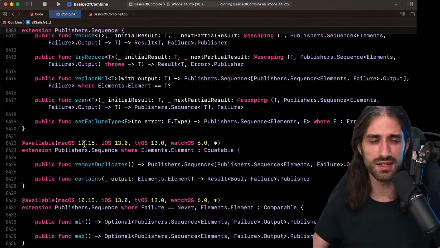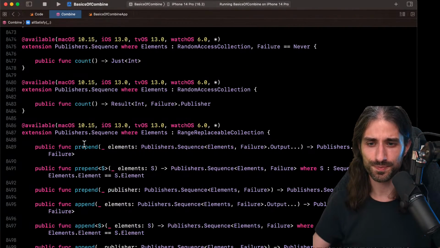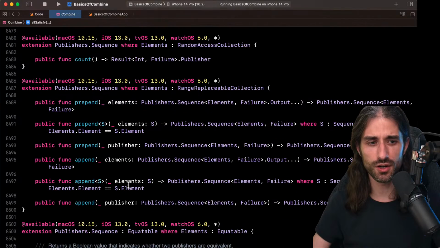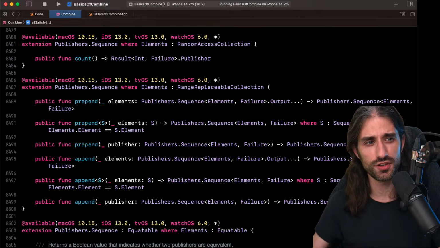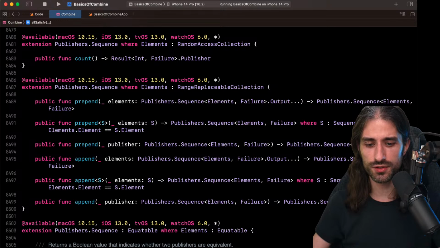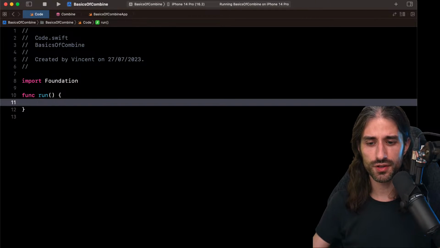This way the API is easy to use for you. Okay, I will stop because we could keep scrolling, and once you've gotten the idea about it, there is no point in going over all of the values. So let's actually start and write our first Combine code.